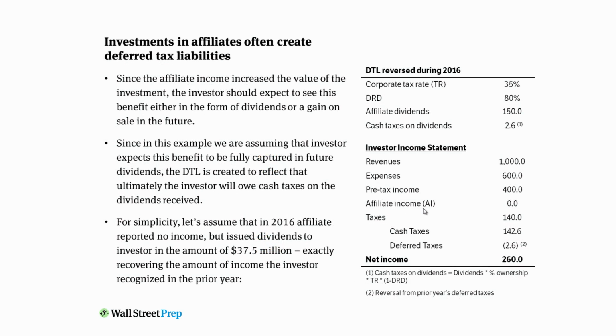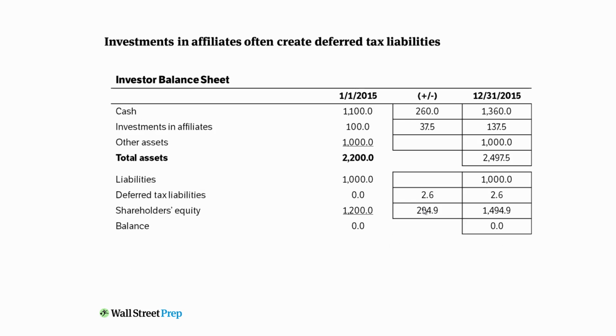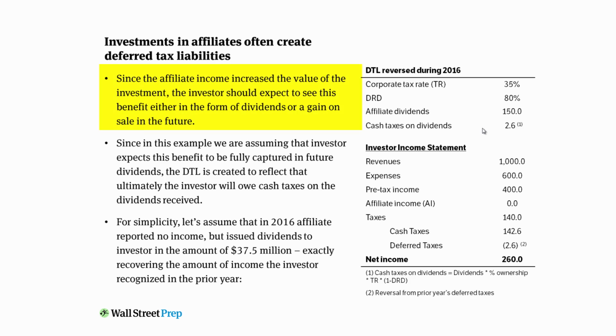Since the affiliate income increased the value of the investment, as we saw in the prior slide, you see we increased the value of the investment from 100 to 137.5. The investor should expect to see this benefit either in the form of dividends down the road or a gain on sale in the future. Since in this example, we're assuming that the investor expects this benefit to be fully captured in future dividends, the DTL is created to reflect that ultimately the investor will owe cash taxes on the dividends received.